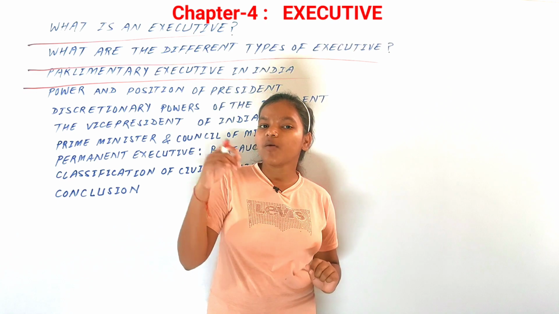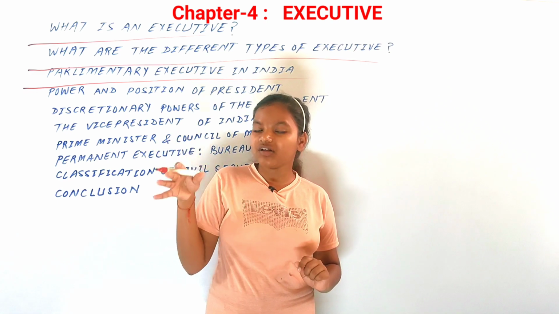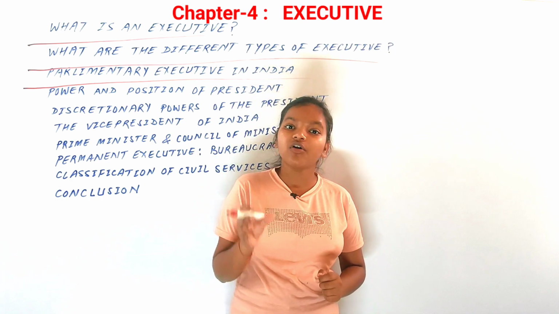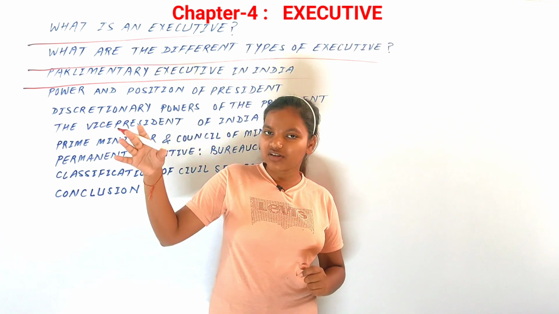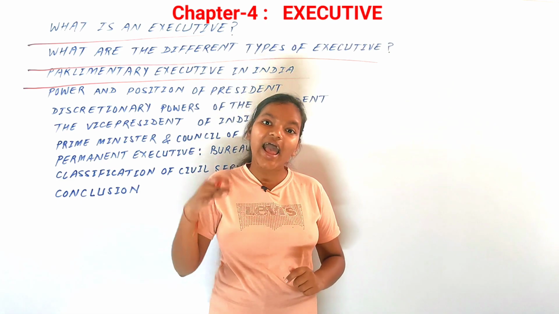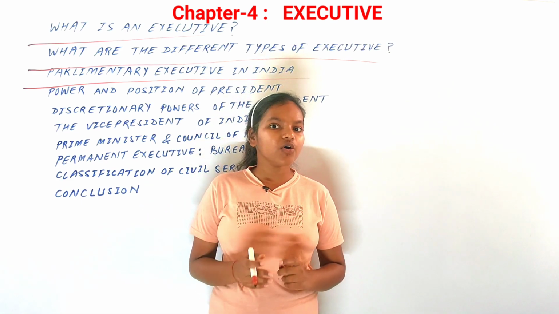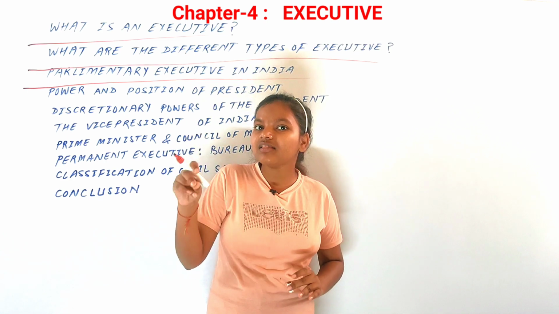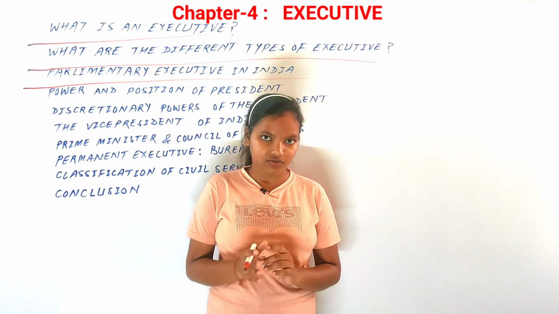That is why the constitution makers adopted the parliamentary system, because in the parliamentary system you do not have just one person as the president holding all the power. There is a council of ministers, there is the president and the prime minister as well. The president is the head of the state, but the effective power is with the prime minister and the council of ministers.